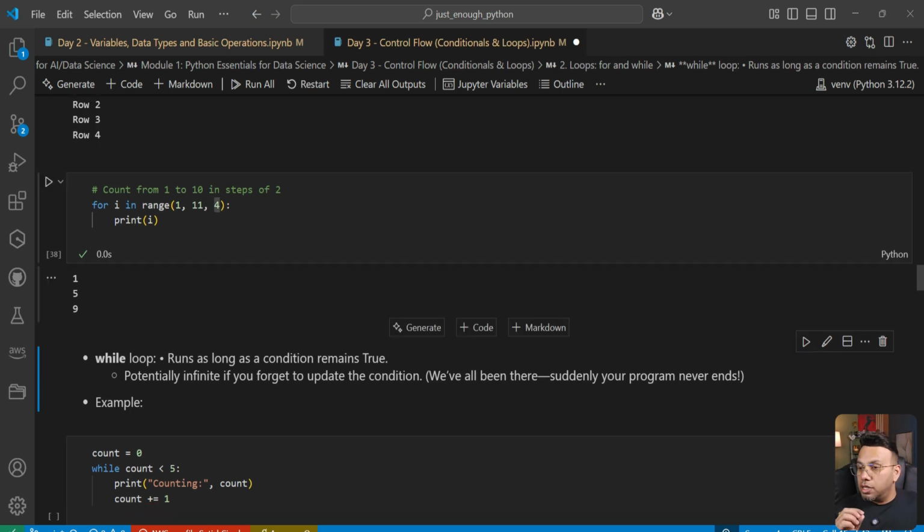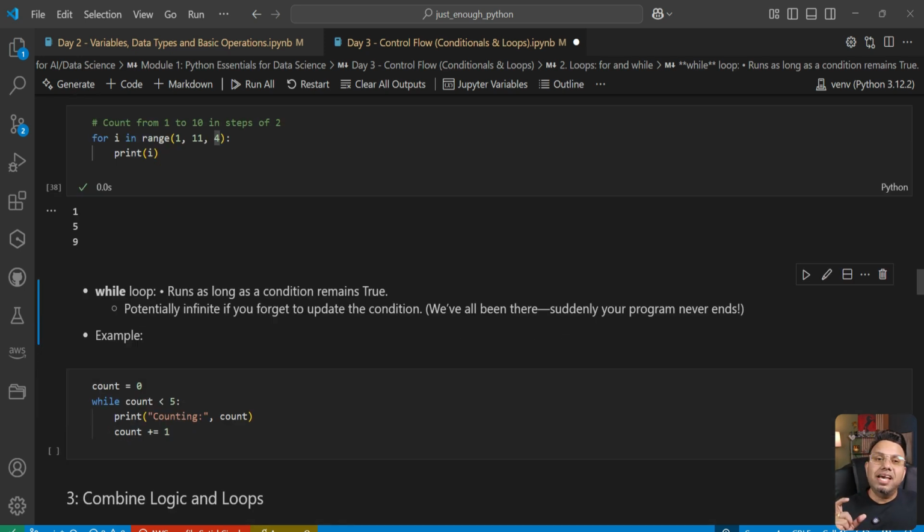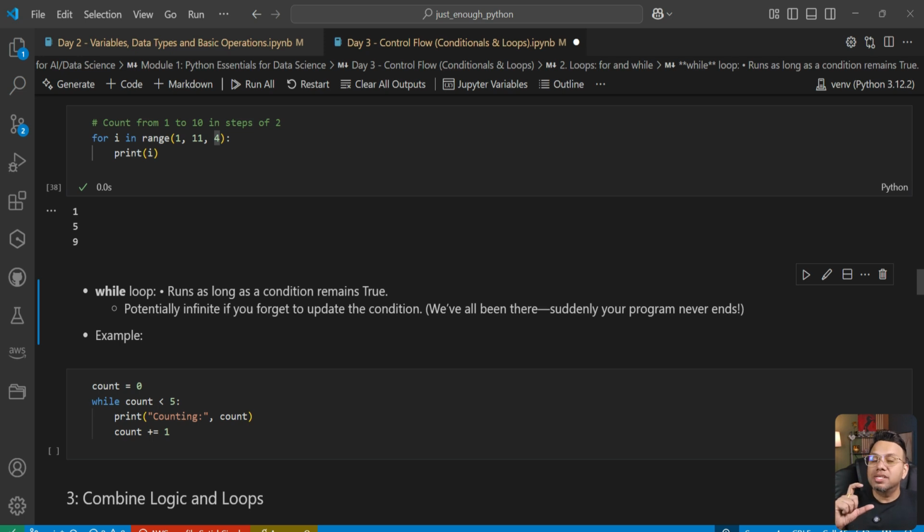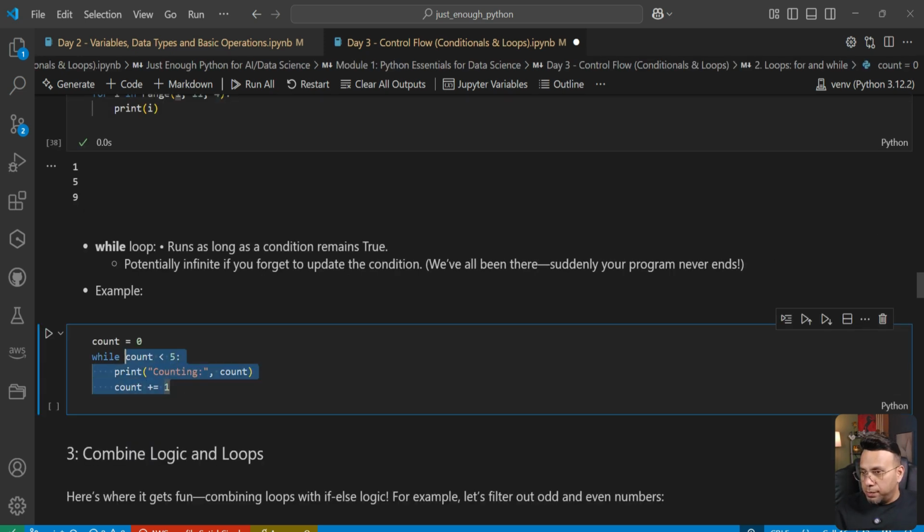Now, next comes the while loop. This runs as long as a condition is true. Now, see the difference between for loop and while loop. For loop is kind of deterministic. You know from the beginning how many times your program needs to iterate for a for loop. For a while loop, you don't know the number of times, but you do know that there is a certain condition. As long as the condition is true, you keep on iterating. The moment the condition becomes false, your program should stop iterating. Let's look at a simple example.